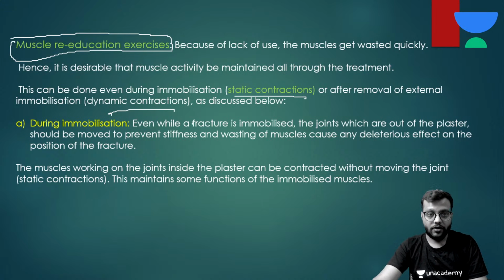So how do we do static contractions? The joints which are out of the plaster should be moved either passively or actively. And the muscles working on the joints inside the plaster cannot be contracted without moving the joint, so this maintains some functions of the immobilized muscles.